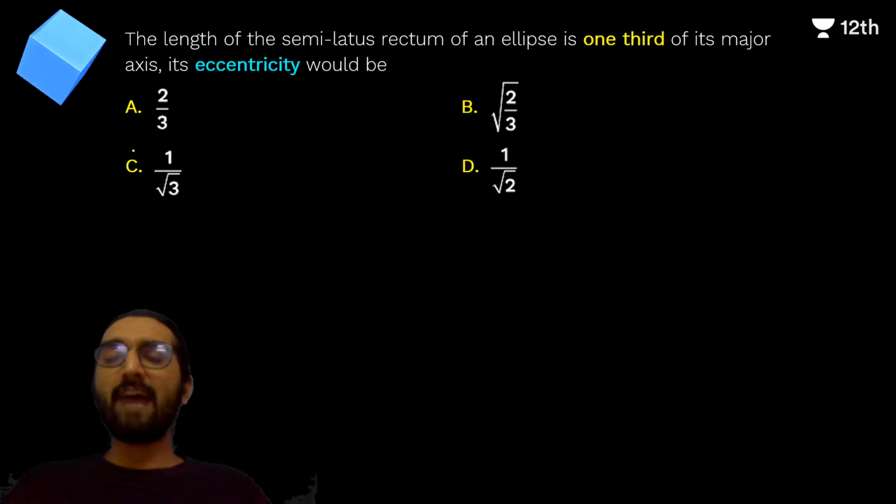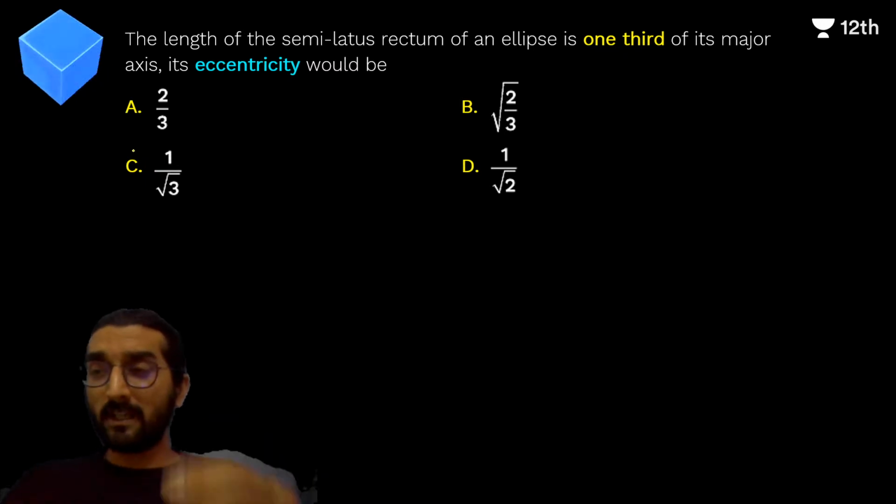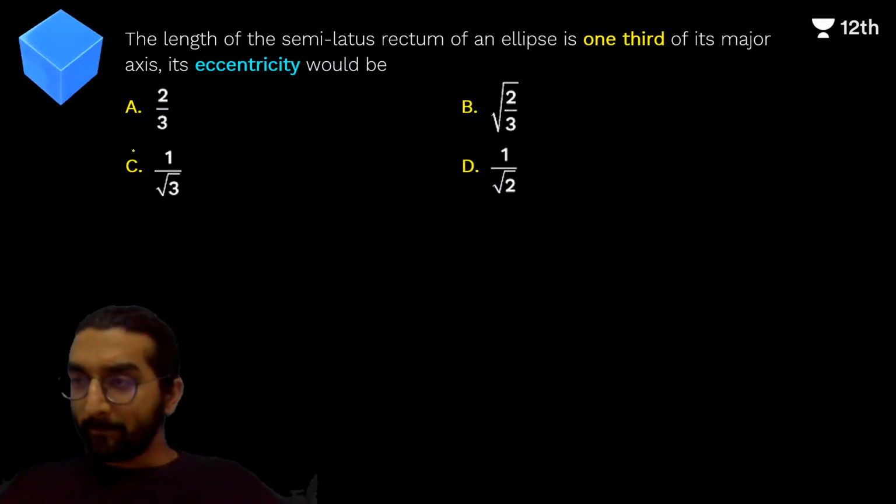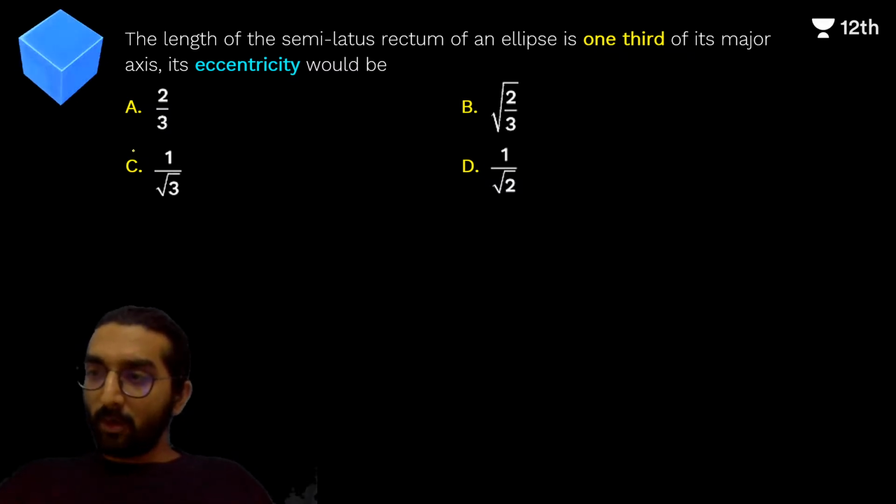Wow, now we have conics, coordinate geometry, ellipse. We need to find the eccentricity given the condition in the problem. Again, I would say an absolutely perfect BITSAT level question. Come on guys, quickly. Awesome, very good.